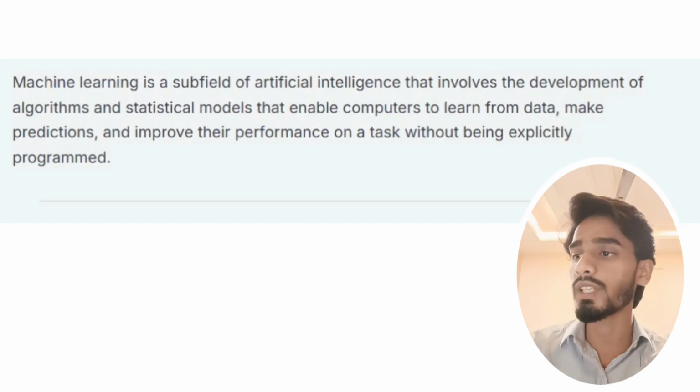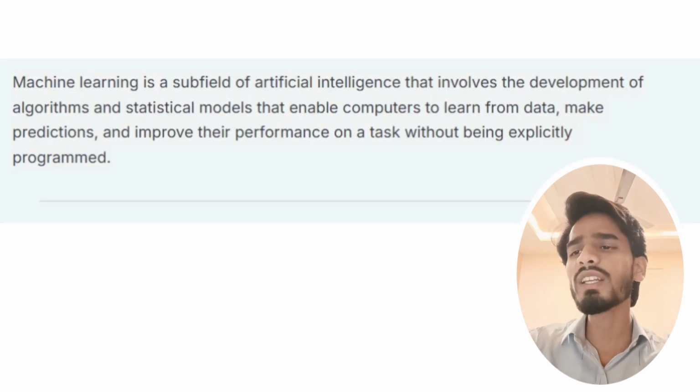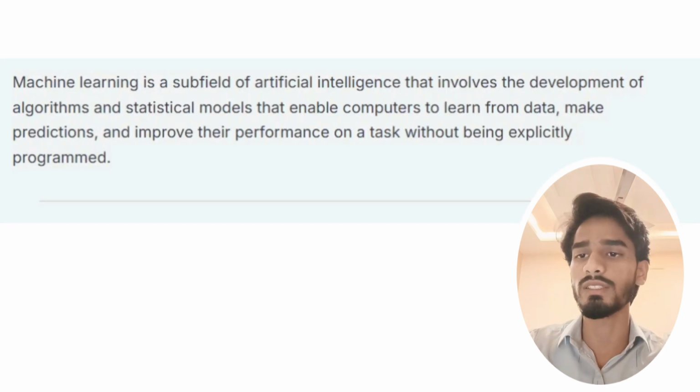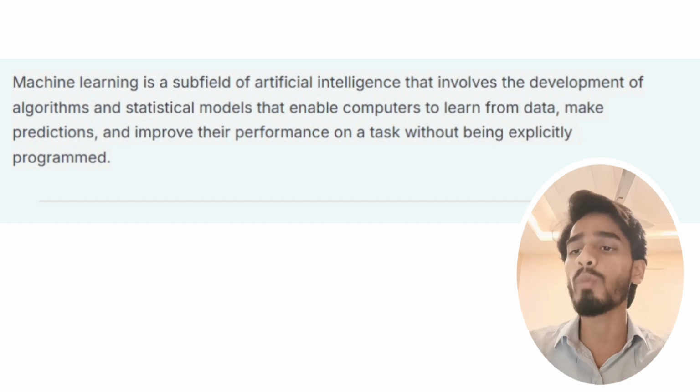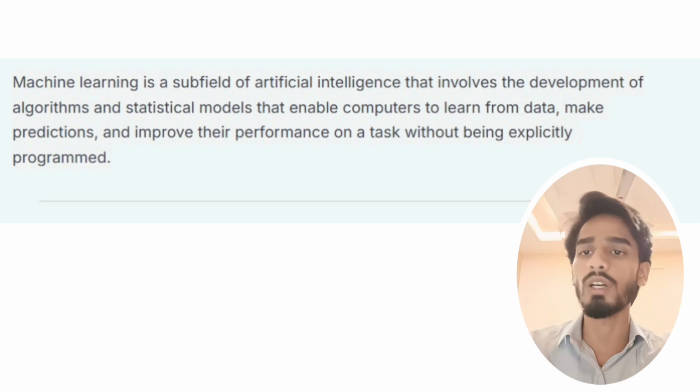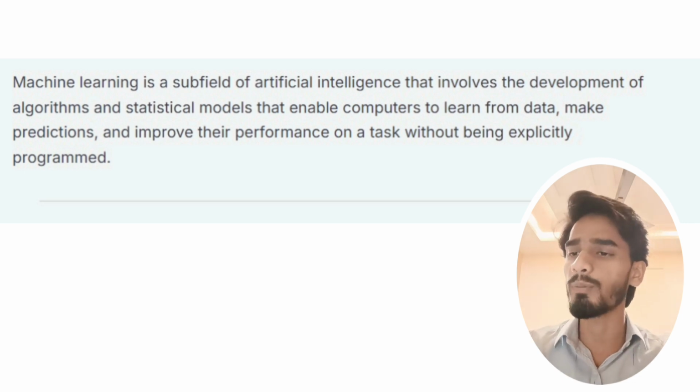Now let us see the definition of machine learning. Machine learning is a subfield of artificial intelligence that involves the development of algorithms and statistical models that enable computers to learn from data, make predictions, and improve their performance on a task without being explicitly programmed.